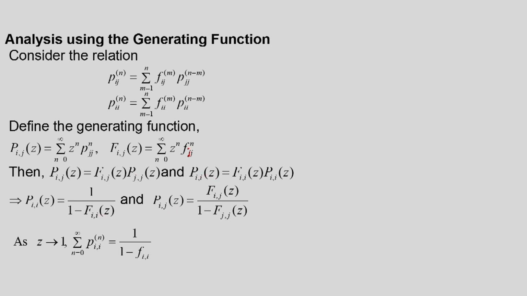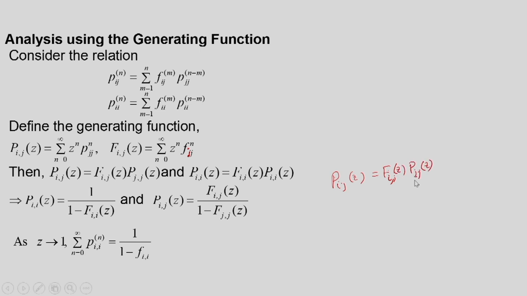And from this, here P_jj(z), for the same state if we consider, then I can get a relationship similar to this. So, we get P_jj(z) is equal to 1 by 1 minus F_jj(z). Now, this P_ij(z) we can write as F_ij(z) into P_jj(z).